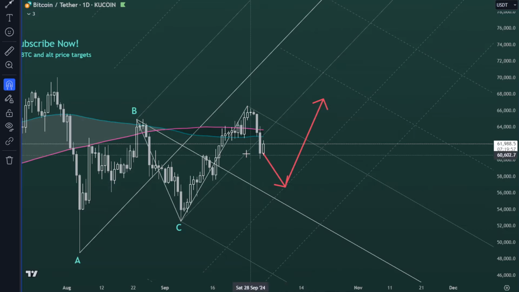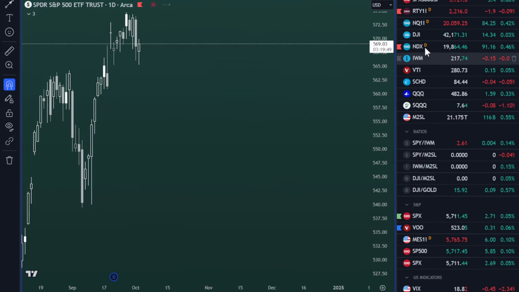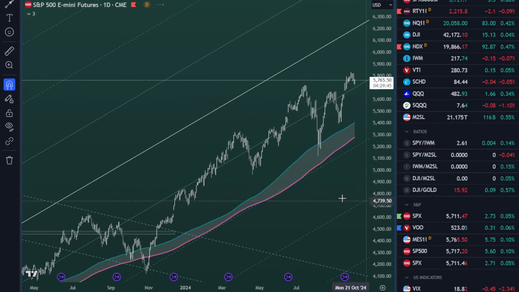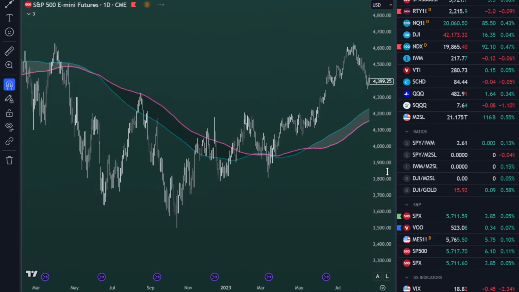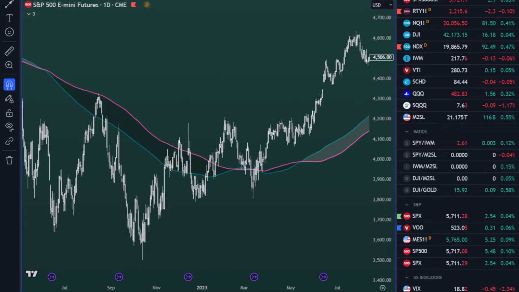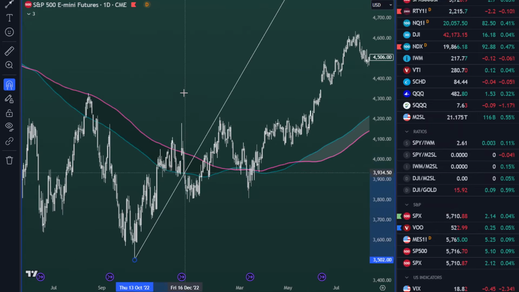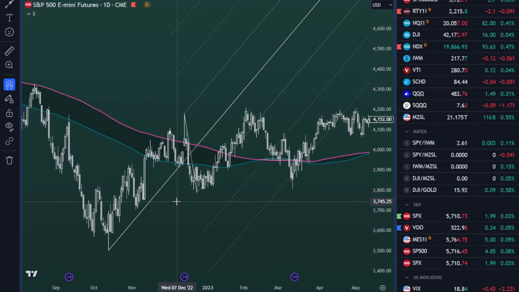And you can actually see that in the S&P. If I can pull up the chart of the S&P, somewhere around here the S&P actually gave us a median failure during the bear market bottom. If I can find the exact location, I believe it was around here. So when price came up from the bottom of the bear market, right around here, I believe this was the failure. Yeah, exactly. It looks very similar to Bitcoin today.